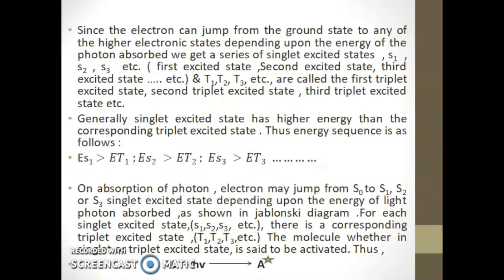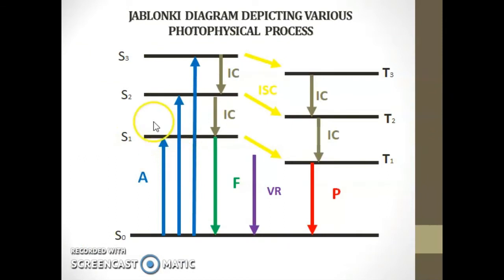Firstly, we are discussing the absorption, that is, absorption of a photon. Since the electrons can jump from the ground state to any of the higher electronic states, S1, S2, S3, etc., this is represented by the letter A for absorption. Here we are discussing the absorption.